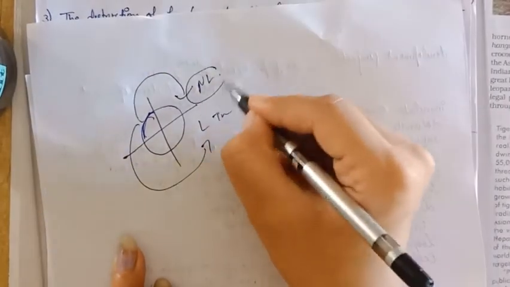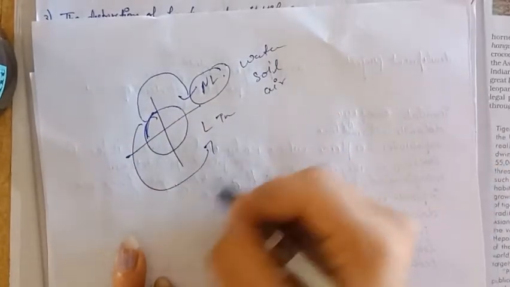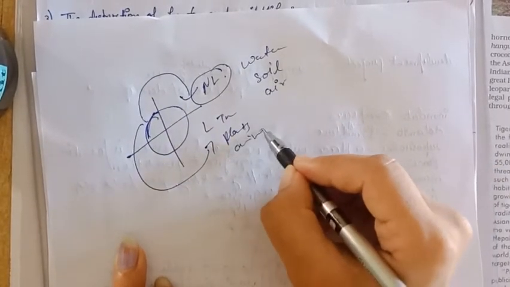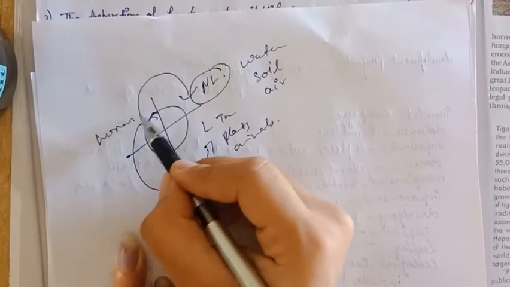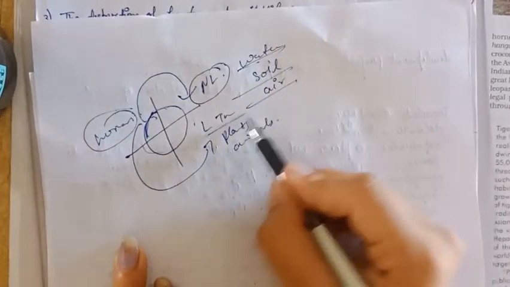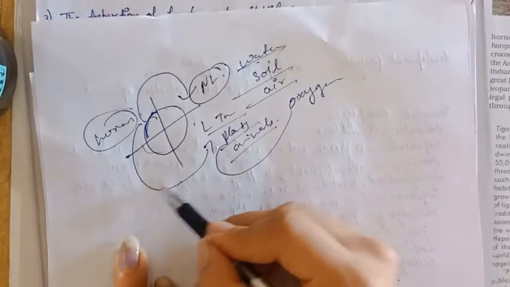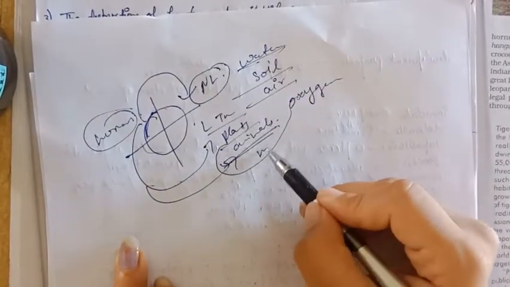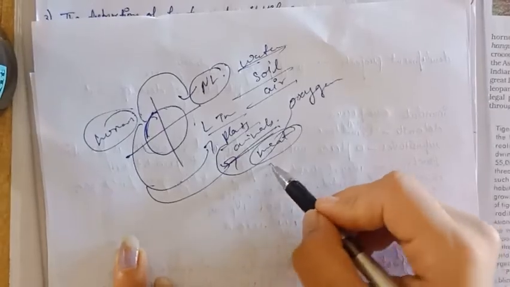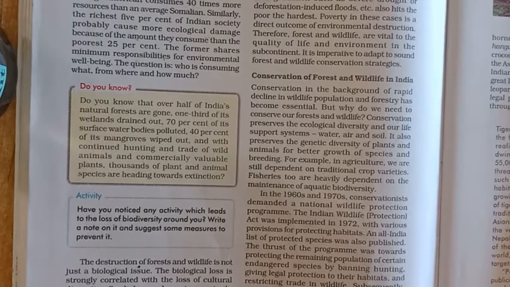If we don't have water, soil or air, or if we don't have plants or animals, the humans cannot survive as they are interlinked with these things. Plants provide oxygen to live and animals provide meat, so the whole system is dependent on each other. In this way, it is very important to preserve the ecological diversity.